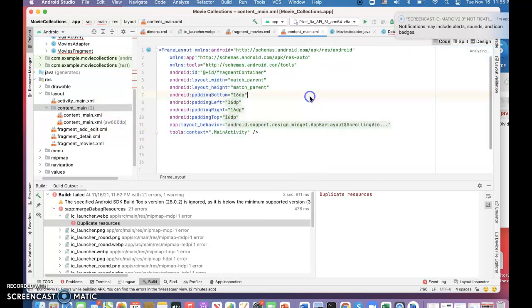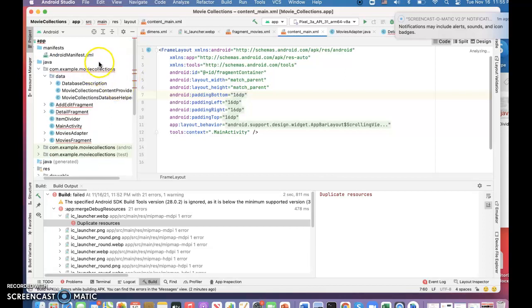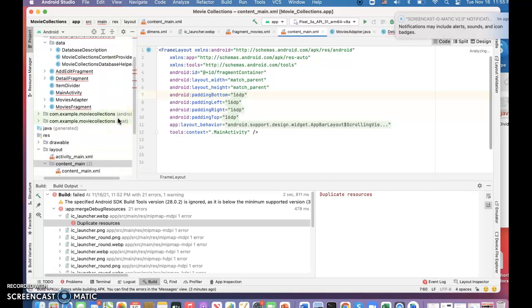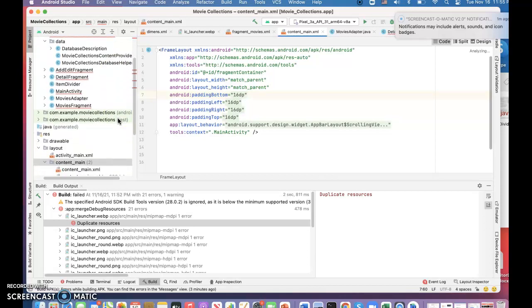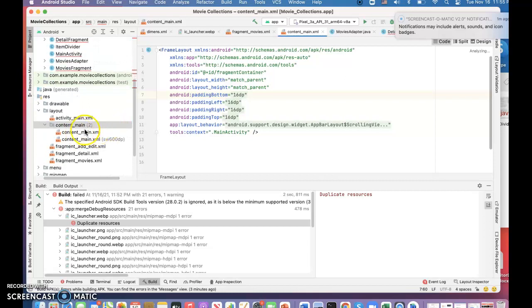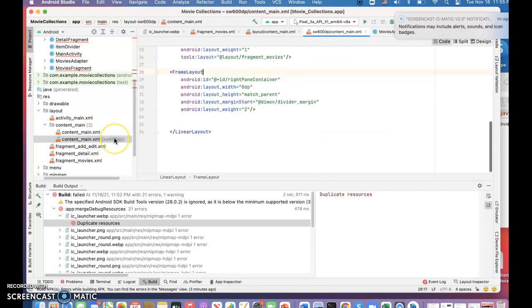So basically, this app from the movies is called Movie Collections. It has only one activity. The fragments are nested. So, for example, here, we can see here, now this is for the cell phone and this is for the tablet.